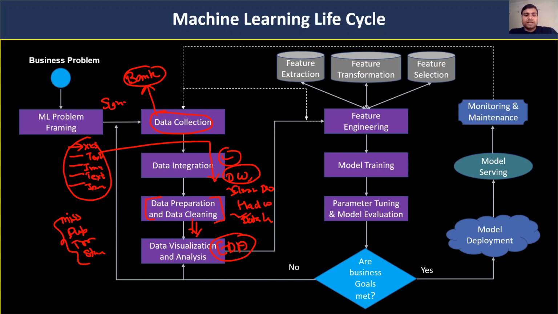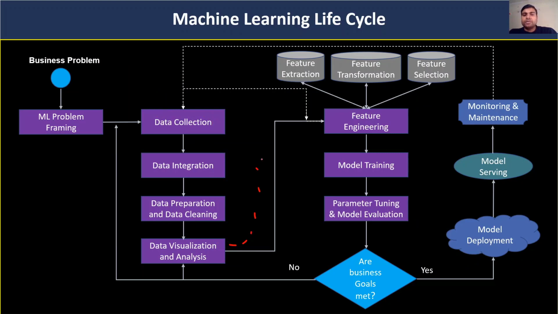Once we understand our data, after that we will do the feature engineering part. In feature engineering, we mostly do three things: feature extraction, feature transformation, and feature selection. In feature extraction, because this is the raw data, we will extract some features.